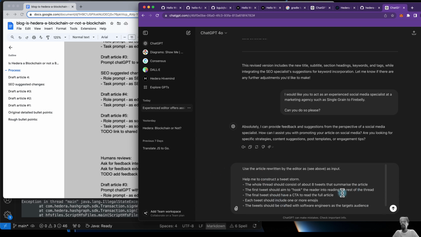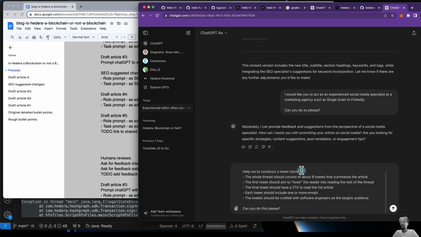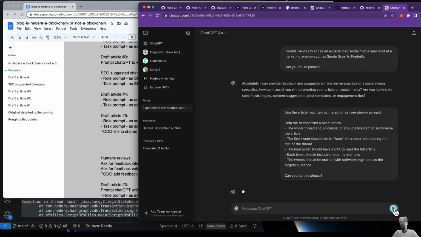Alright, so that's my prompt. So I'm saying construct a tweet storm of about 8 tweets. First tweet's the hook, final tweet's the CTA, call to action, and then include emojis, and here's the target audience, software engineers. Let's go.